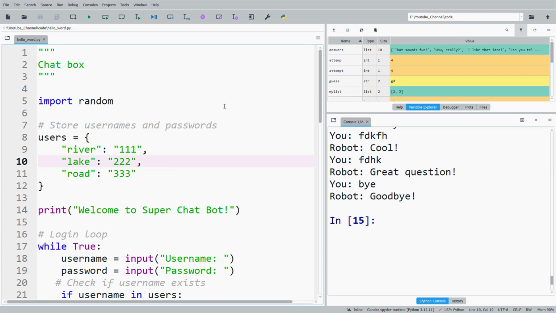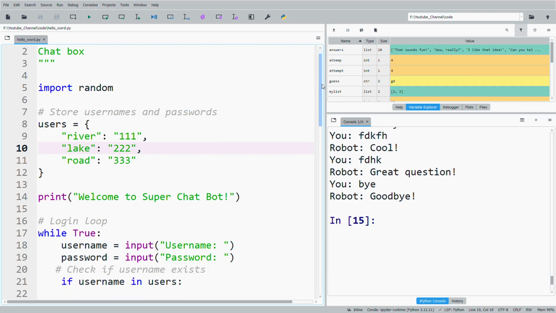Hi everyone. Today I'm going to show a very simple chatbox program. I want to know how to improve it. Anyone who watches the video can leave comments to show how to improve the chatbox.